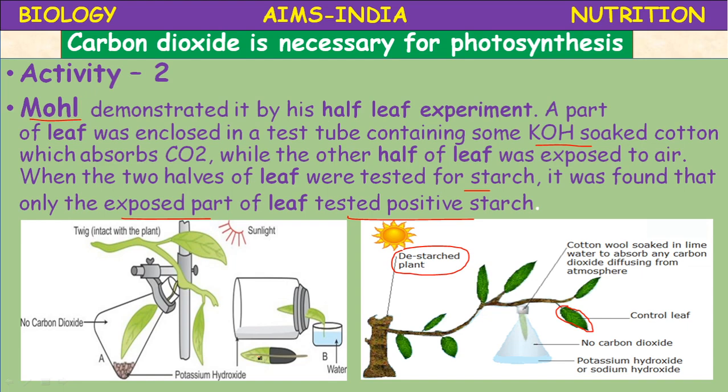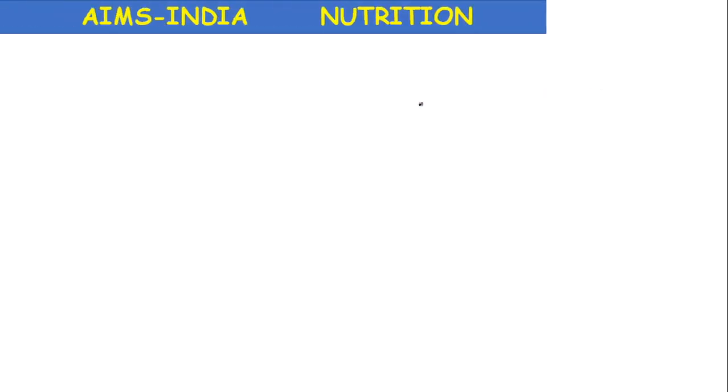The leaf which is inside stays green only, because there is no photosynthesis here. The photosynthesis occurred in the outside portion because carbon dioxide is available to this portion. Okay, this is the half leaf experiment. This proves that carbon dioxide is necessary for photosynthesis.